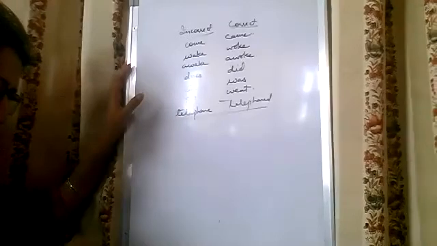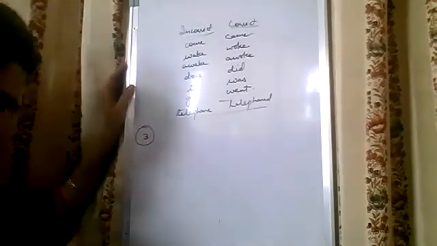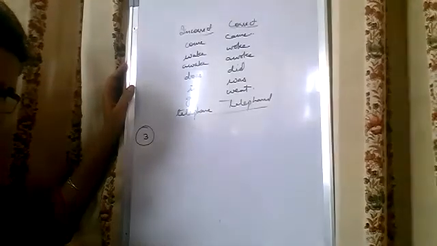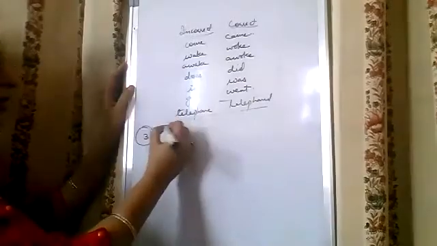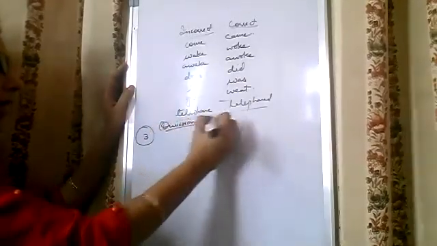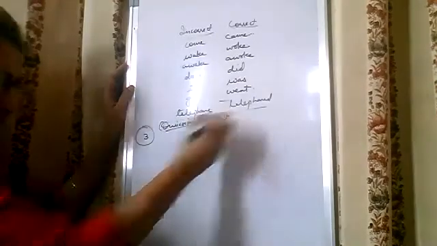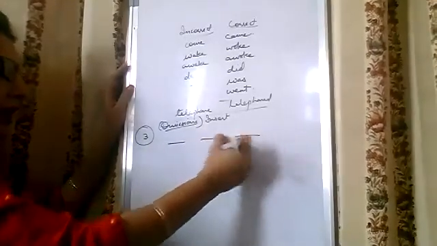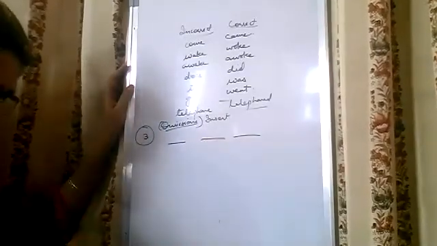Now coming up to page number 201, let us do the third part. Soon after Bapu's death, Nehru dash in great dilemma, because these are omissions. Omissions means one word is omitted and you have to insert the word. So in this case, you have to write down the word before which you have inserted, the word inserted, and the word after insertion. 3 words you have to write down.